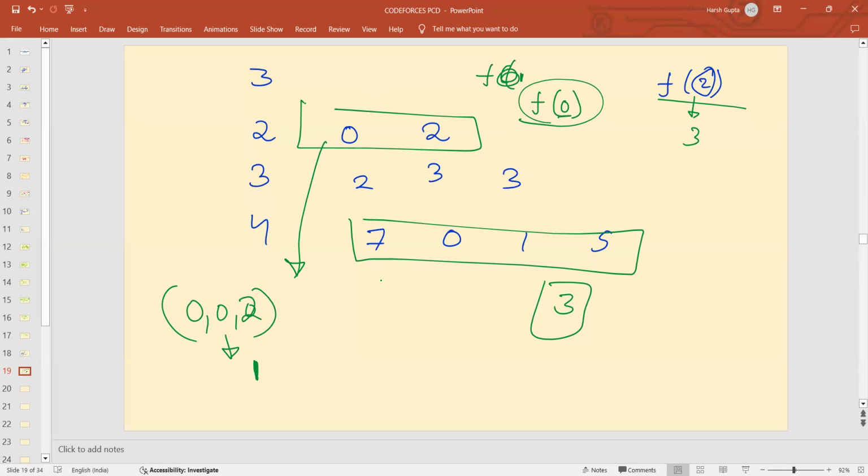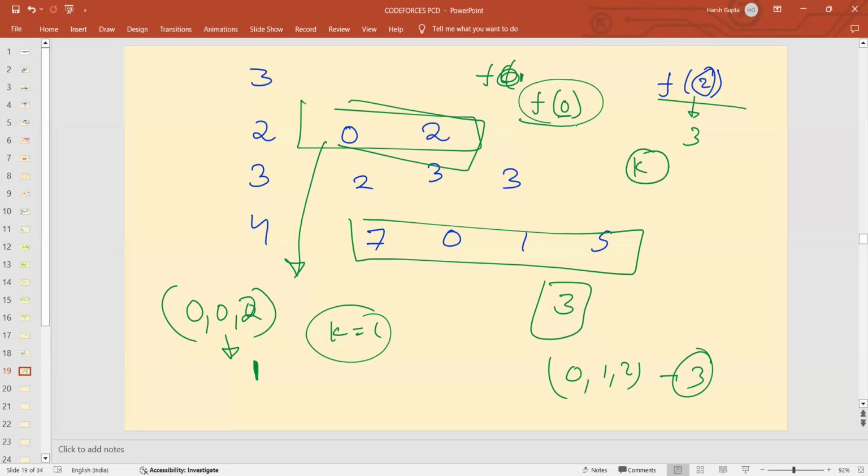I will obtain 2. Now the value of k is 2. If I take k as 2 and take this sequence again, I can obtain 3. You can try all possible combinations, and you will never obtain a number greater than 3. So the maximum value of k when the initial value was 0 is 3. Similarly, the maximum value of k when the initial value was 2 is also 3. So this is how things work.